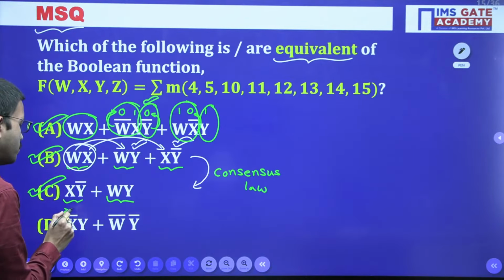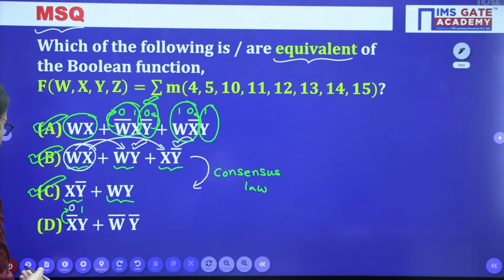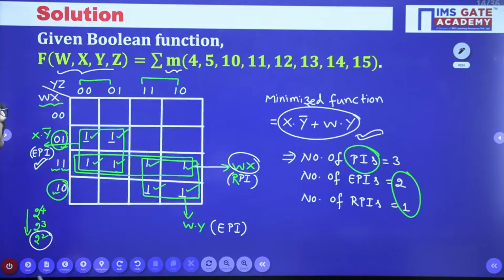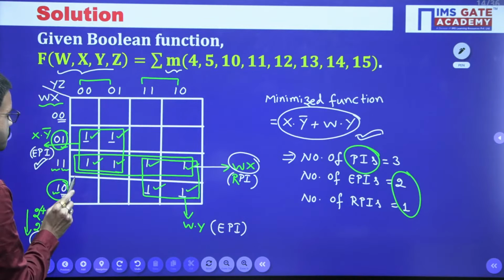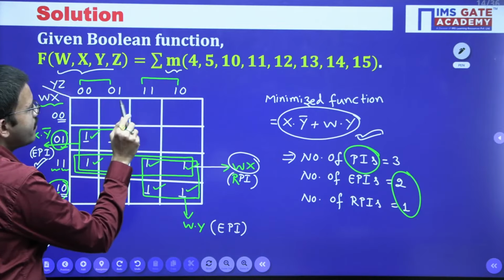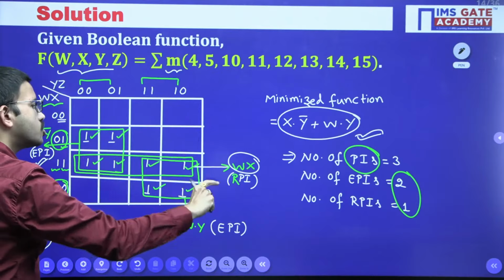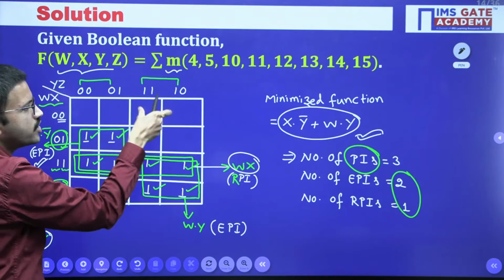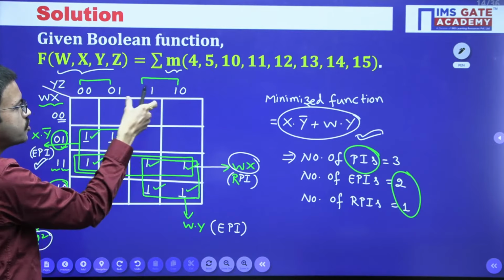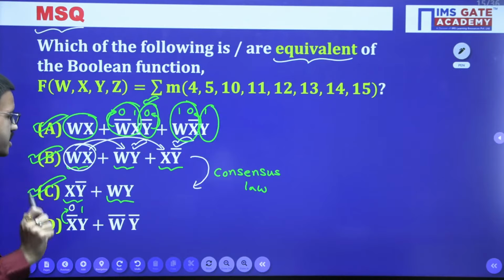Here x should be 0 and y should be 1. x value 0 means the first row and last row, and y value 1 means the last two columns. In the first row itself we don't have any minterms, so we don't have 1 in the output. So we can straight away eliminate it. Option D is not equivalent.